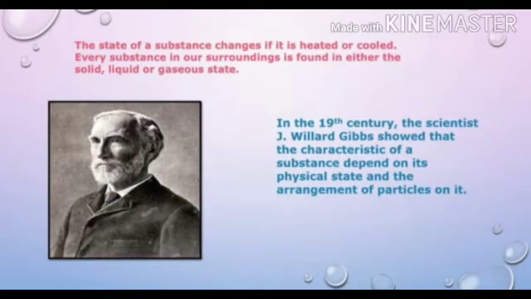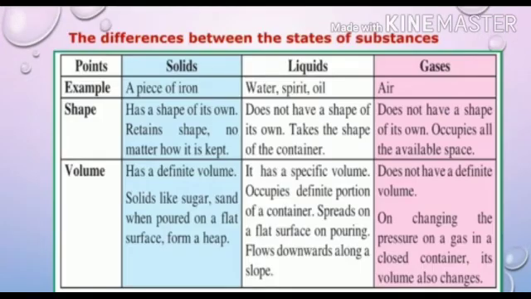Every substance in our surroundings is found in either the solid, liquid, or gaseous state. In the 19th century, the scientist J. Willard Gibbs showed that the characteristics of a substance depend on its physical state and the arrangement of particles in it.